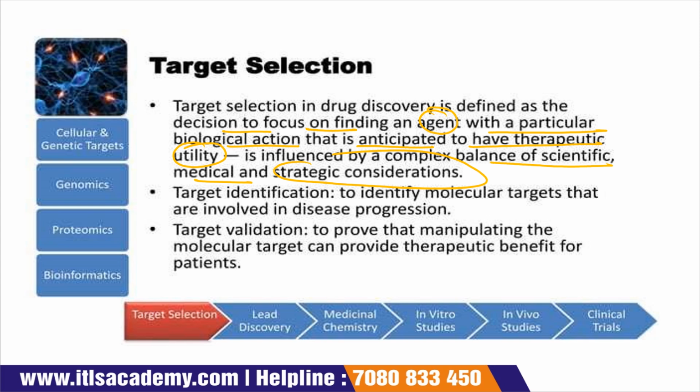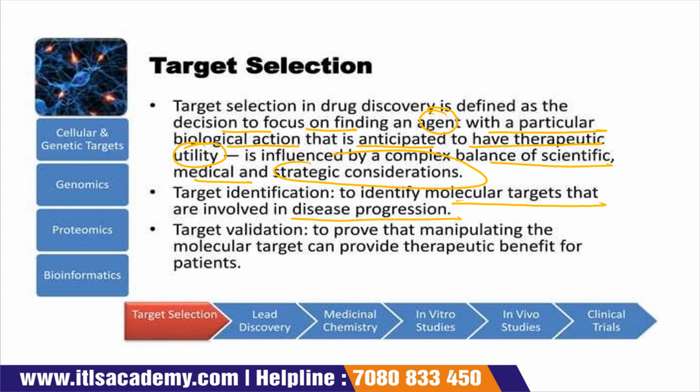Then after the selection of the target, the second point is target identification. Target identification is to identify the molecular target that is involved in disease progression.